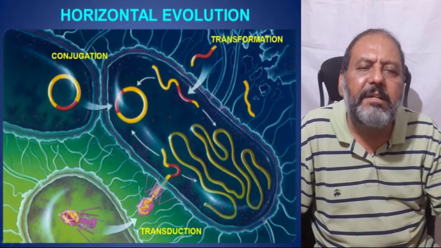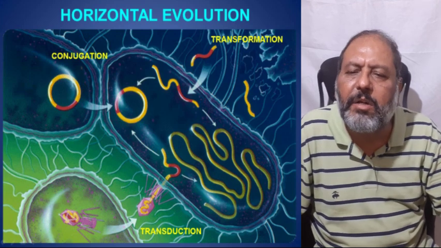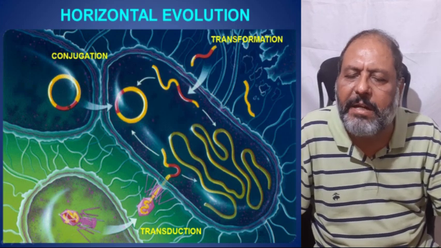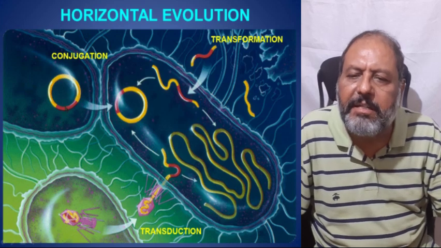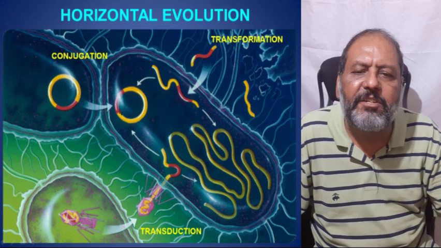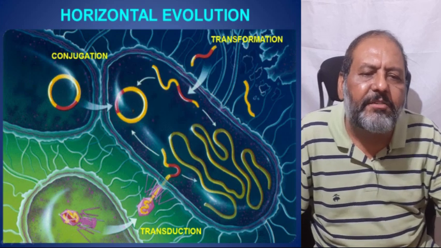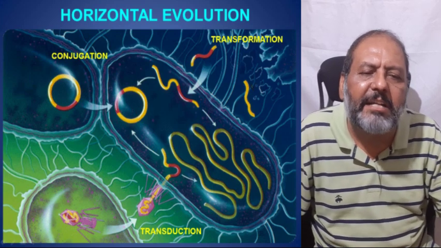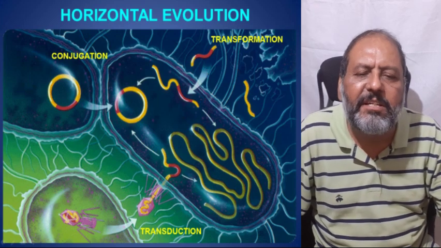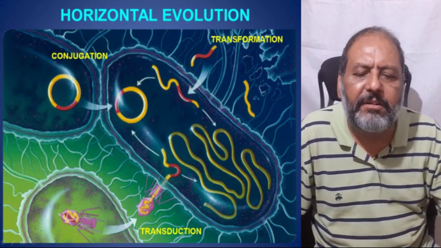Now here again, in a simplified way, in conjugation, the genetic material of this resistant bacterial plasmid is transferred to this bacteria to transfer the resistant gene. And here in transformation, the wild genetic material of the dead bacteria is taken up by these bacteria to make it resistant.